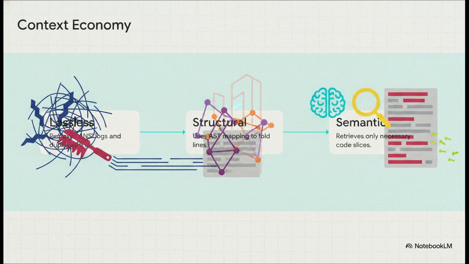And this compression happens in 3 really intelligent tiers. First, lossless cleanup steps in and removes the raw noise, like ANSI codes, and folds duplicate lines together. Next, we have structure-aware compression, which uses AST mapping to fold terminal lines, giving the model this sort of structural sketch of the file. And finally, semantic compression comes in and retrieves only the specific code slices that are strictly necessary for the task at hand. It's literal precision engineering, designed specifically for your context window.